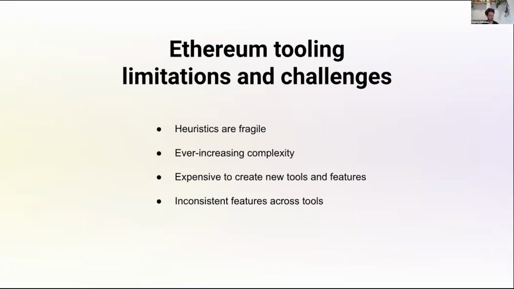For example, if you want to use console log today, there's only a few tools that support it, like Hardhat. If you want a step debugger, there is just a few that have them. If you want to use a good integrated fuzzing system, there is just a few of them.